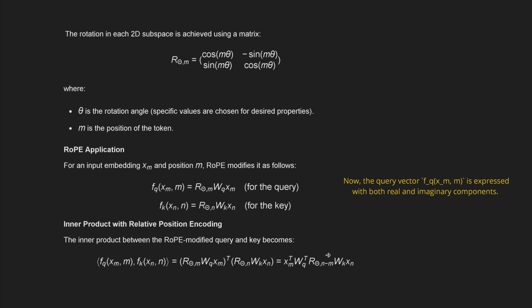And this is what we set out to achieve. So you understand, without any other theory, that we can now calculate the inner product for our self-attention mechanism with this new relative positioning, RoPE, and we have a rotation matrix, and this is beautiful.